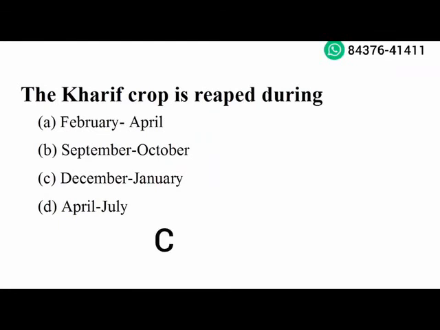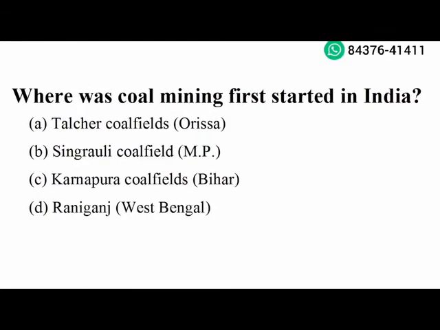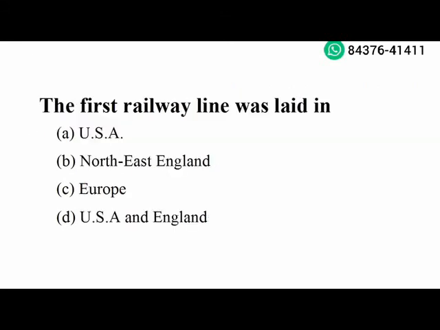Option C is the right answer. Next question. Where was the coal mining first started in India? Raniganj, West Bengal. Option D is the right answer. Next question. The first railway line was laid in Northeast England. Option B is the right answer.